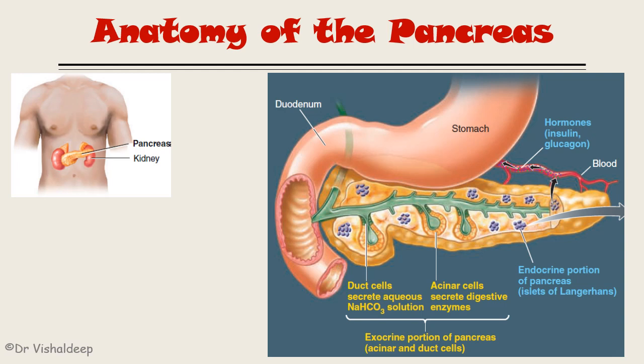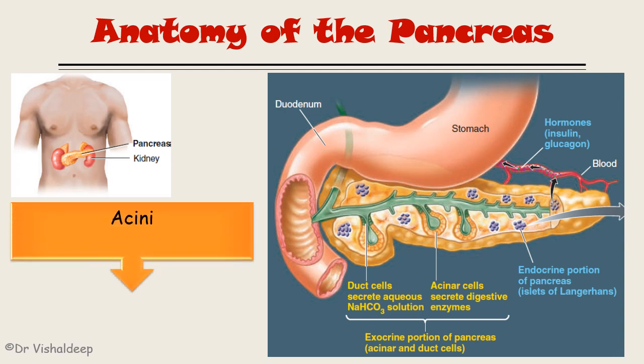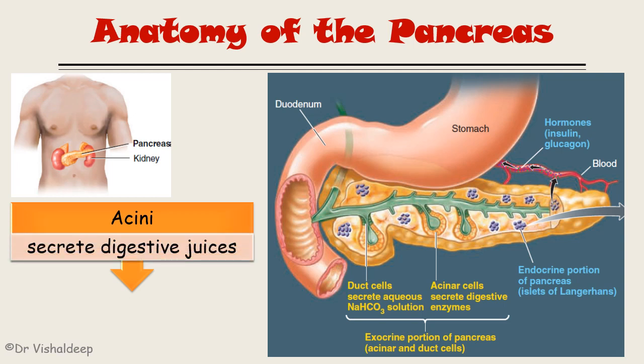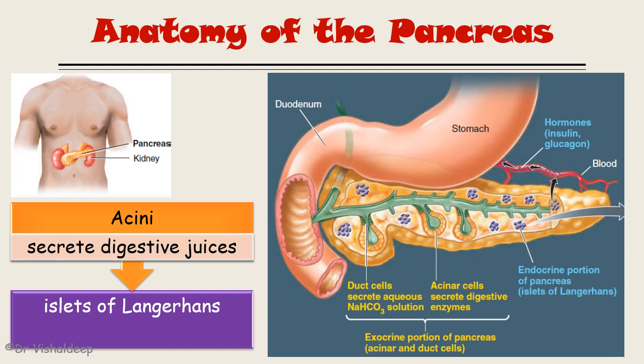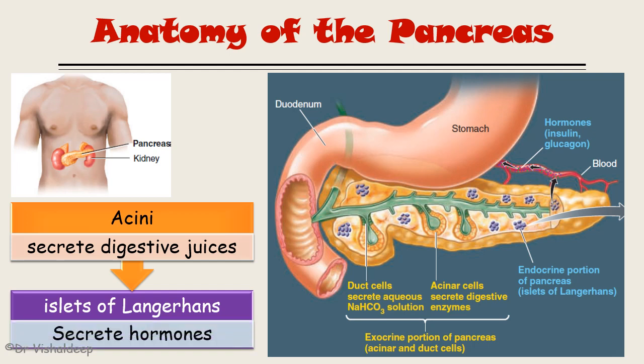They are basically the endocrine portion of the pancreas. So the pancreas has two portions. One is the acini, this greenish portion, which secretes the digestive juice. Another portion is the islets of Langerhans, the violet color cluster of cells, which ultimately secrete the hormones.